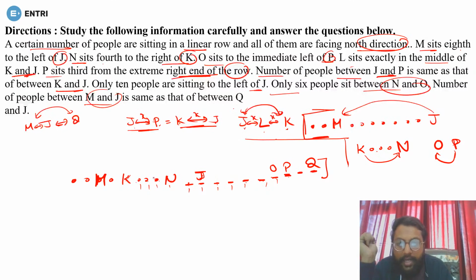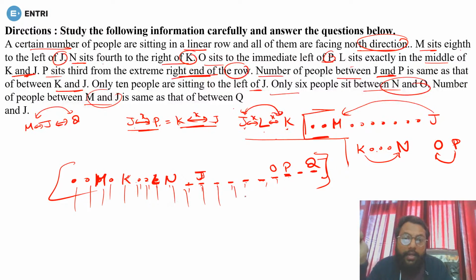Okay, so L will come here. Yes or no? Done. And this is done. This is the final arrangement. That's it. So the total number of persons, if you see, 1 2 3 4 5 6 7 8 9 10 11 12 13 14 15 16 17 18 and 19. Okay, total 19 persons will be there.